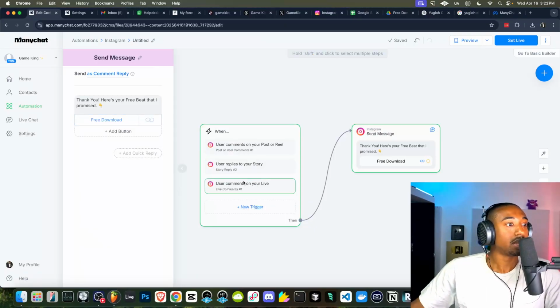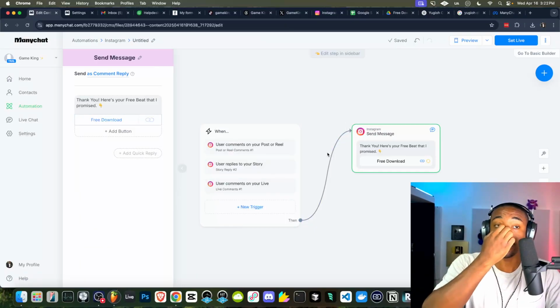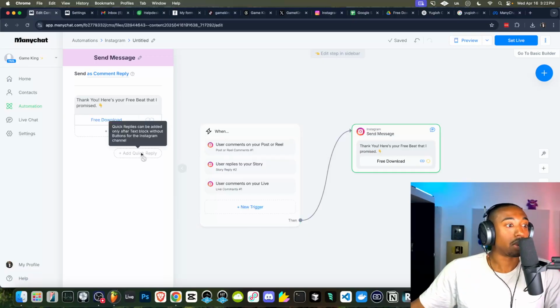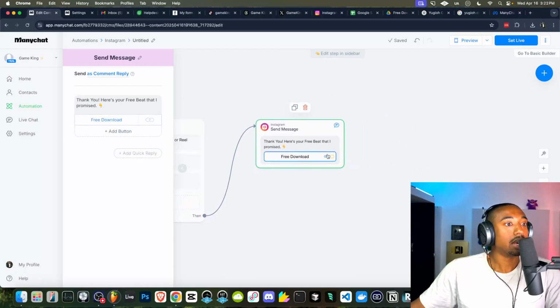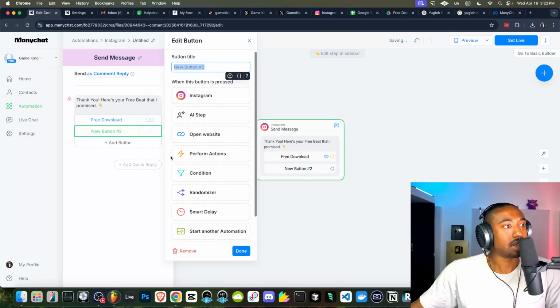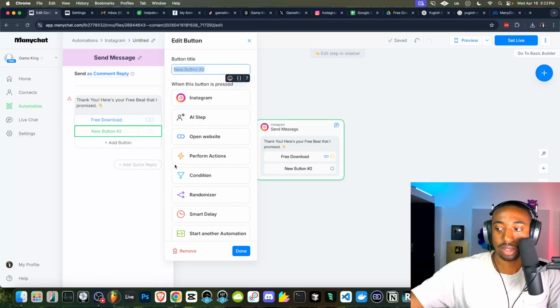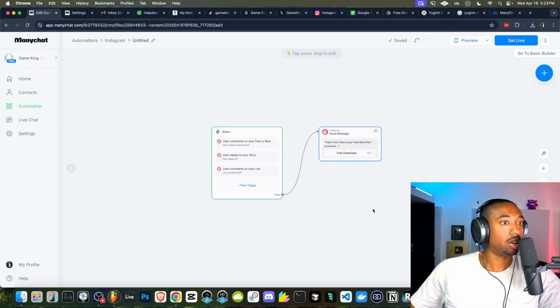Hit done. Now that's about all you really need to do. Now, if you guys want to get more complex and you want to create what are called email captures, this might be a smart thing for you to do. So we're going to send this as a comment reply, but then we could send other steps in the sequence.